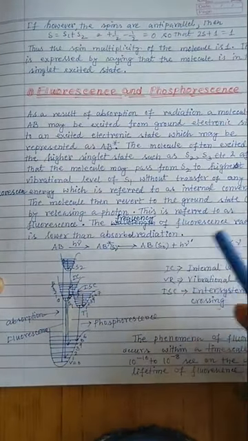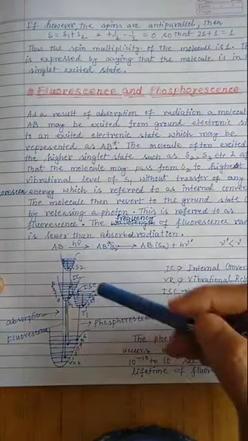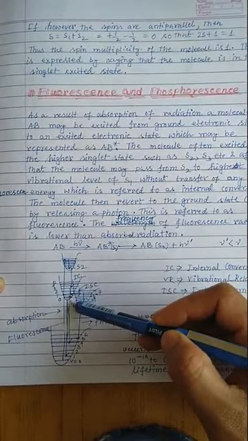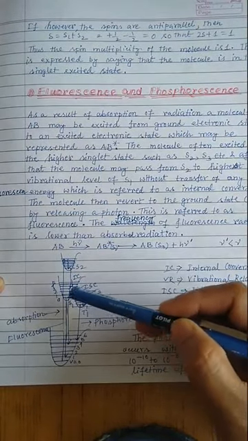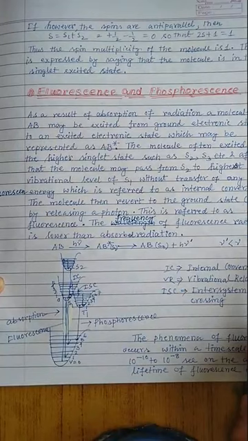And why does this follow this trend? The triplet state is slightly lower in energy than the singlet excited state. Why does this happen? Because in the singlet state both electrons have to be present in the same orbital.